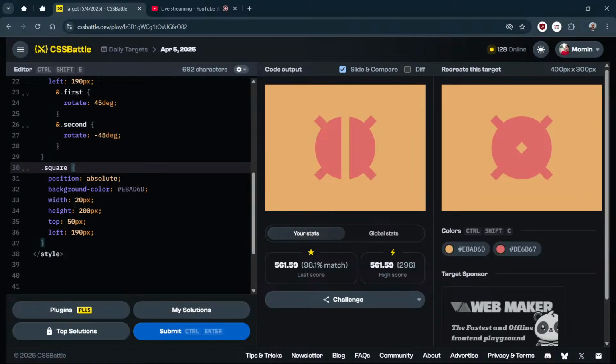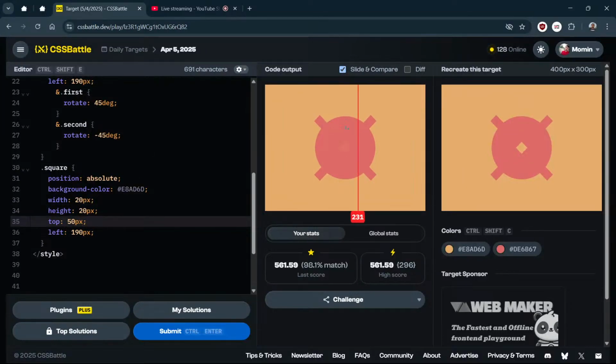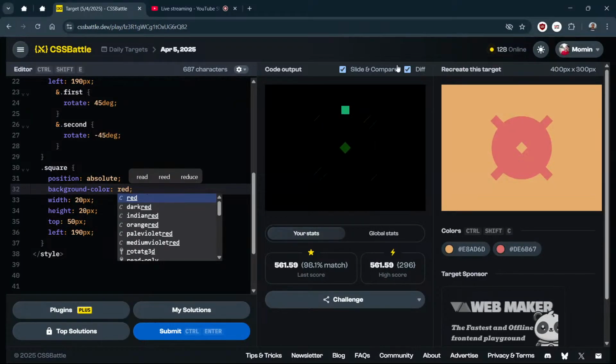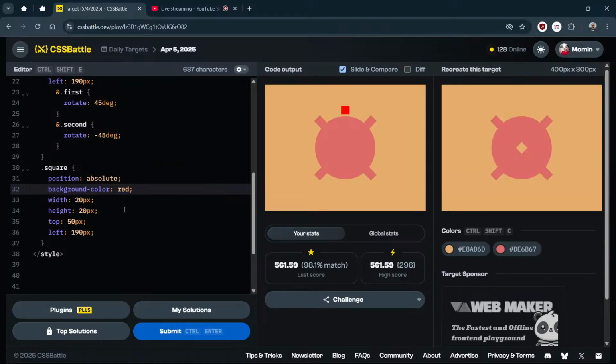Okay. Height and width should not be like this. 2020 only. 2020 and top 50. Where is it? It is somewhere. Let me just change it to red for now so that I can see. Okay, it is here. Right.